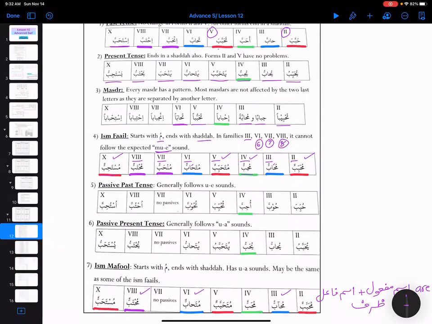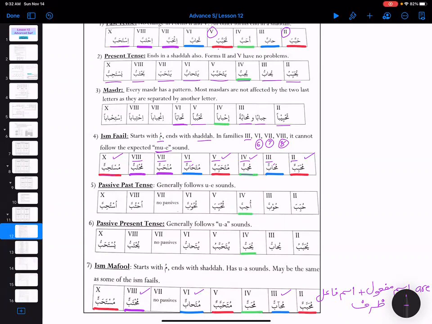So muhabbun, and the reason we can see is that before the shadda they have a fatha, so that's why fatha remains fatha, right? So that is the reason that they are not taking the u-e sound. So muhabbun, and then mutahabbun, munhabbun, and muhtabbun. So this is how their ism fa'il is going to look.